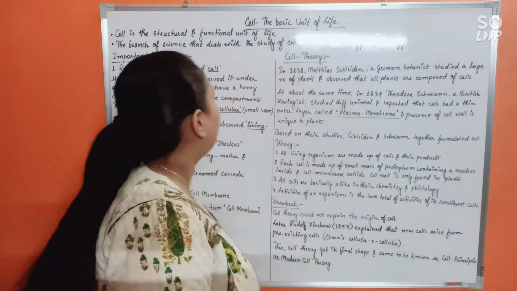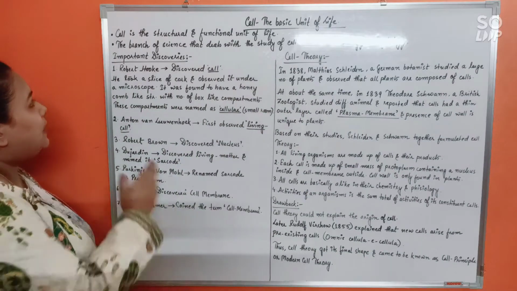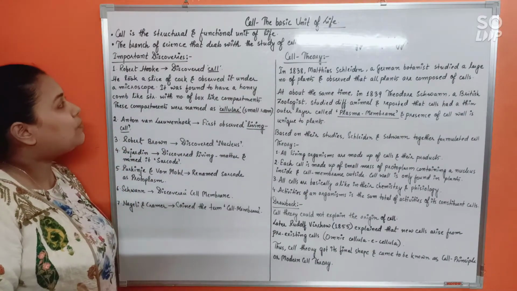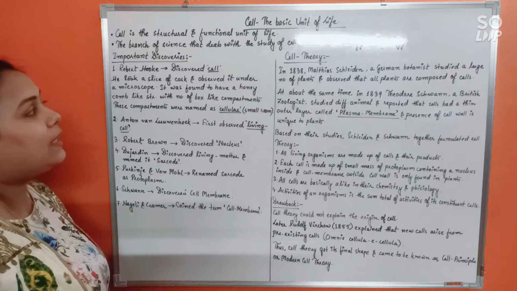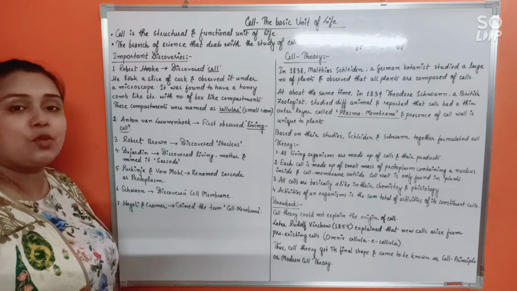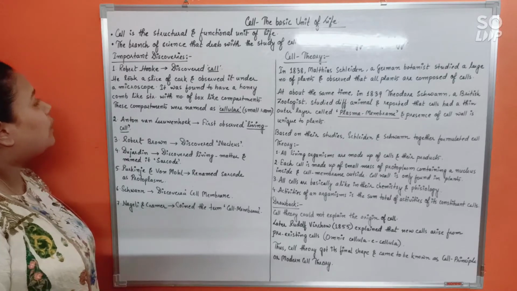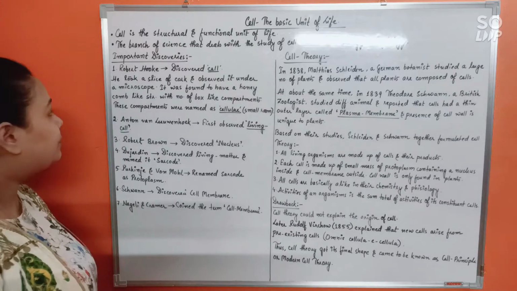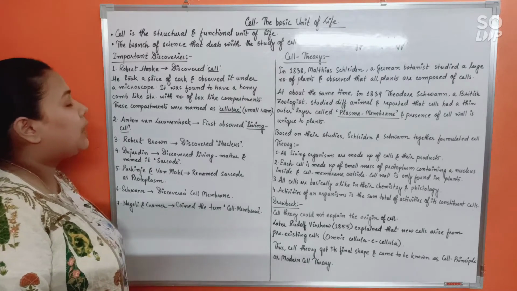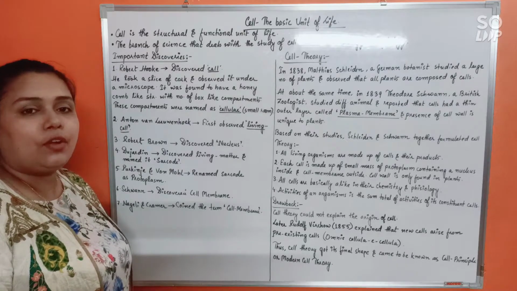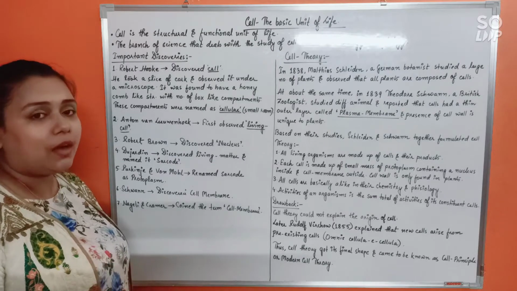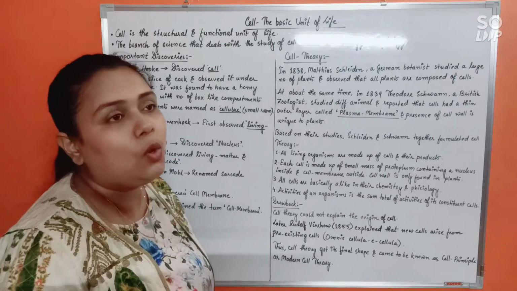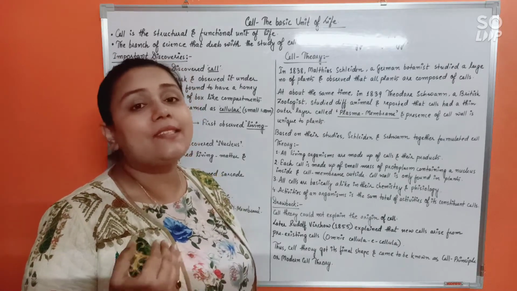See here, cell is the structural and functional unit of life, and the branch of science that deals with the study of cell is called cell biology or cytology. Now, important discoveries in cytology or cell biology are: first, Robert Hooke. He is credited with the discovery of cell. So who discovered cell is Robert Hooke. How he discovered cell is accidentally.